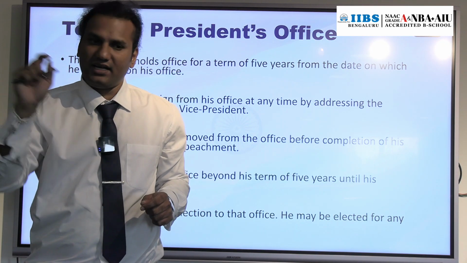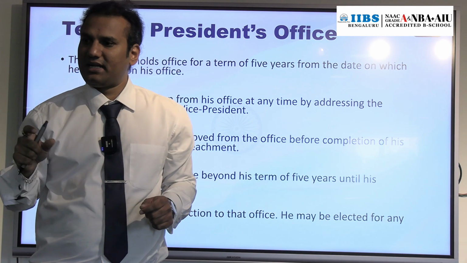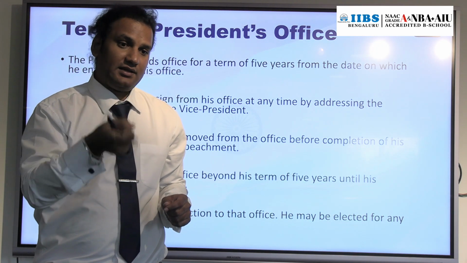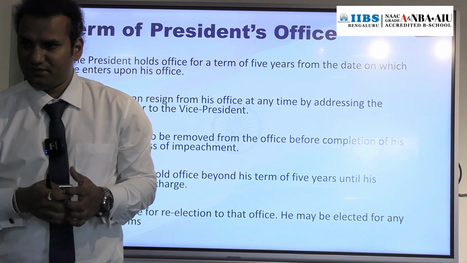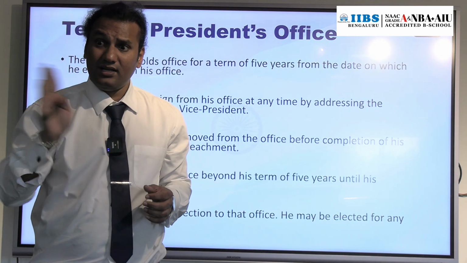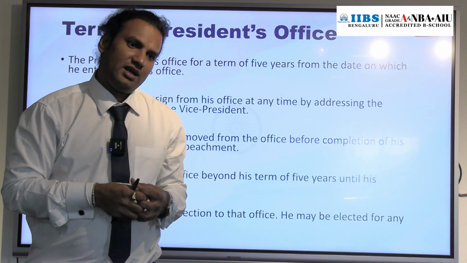So in the case of the President also, the President will hold office for a tenure of 5 years, which will start from the day when that elected candidate entered into the office of President. Understood? From that day only it will be calculated, not from the date of the declaration of the result of the election.